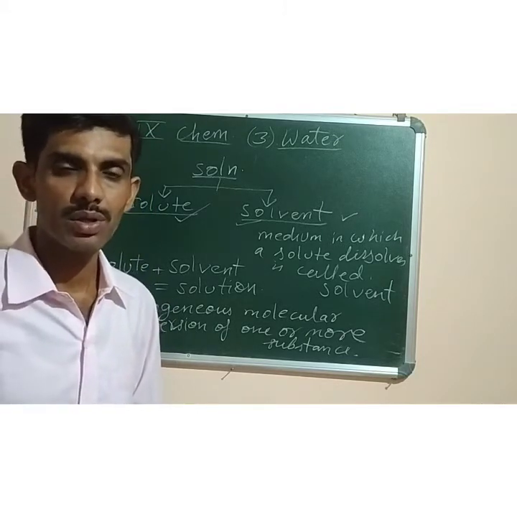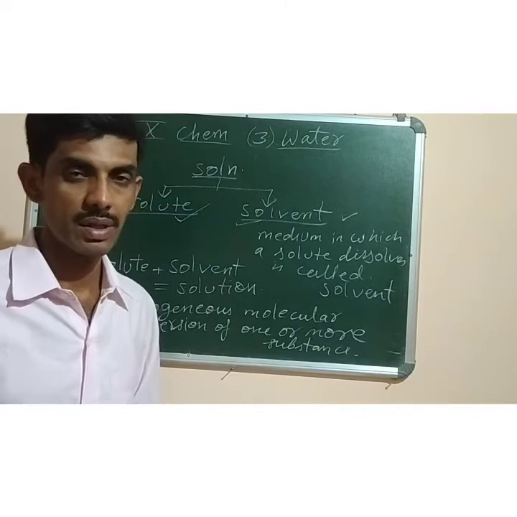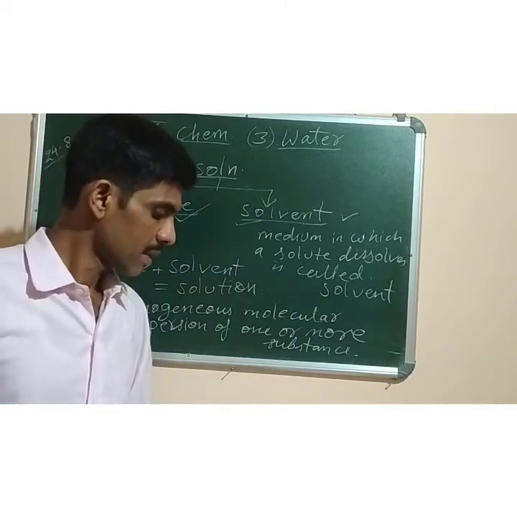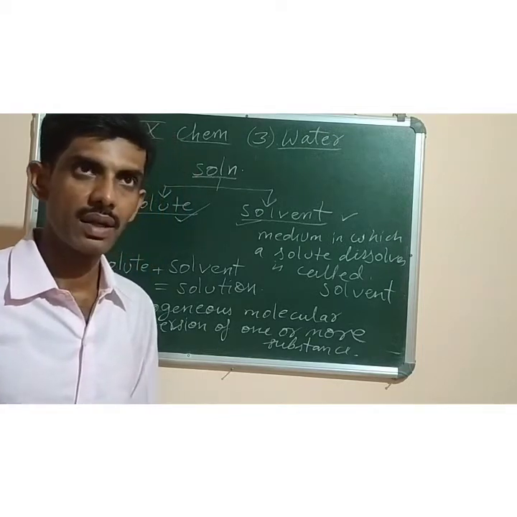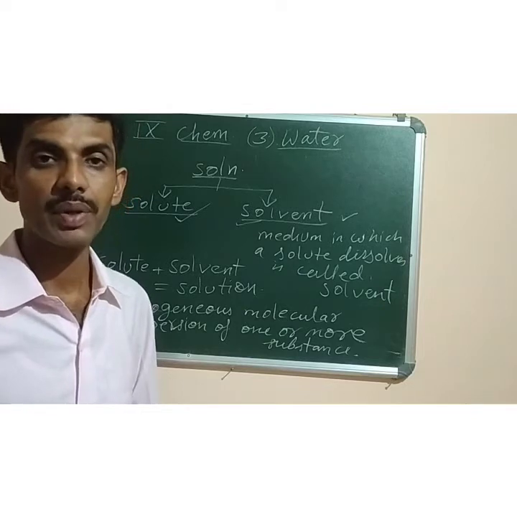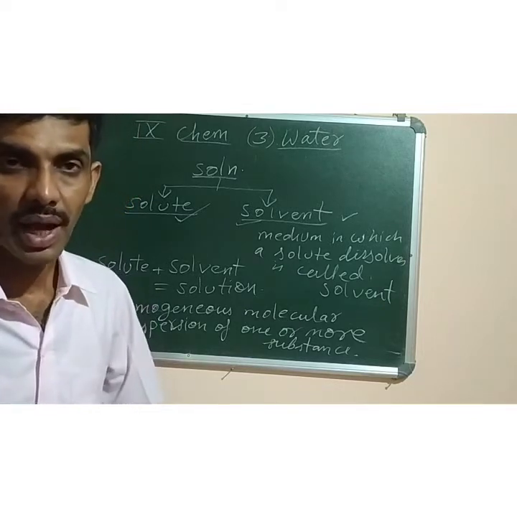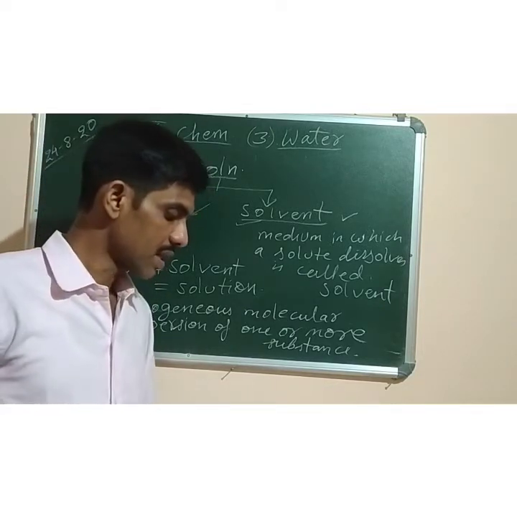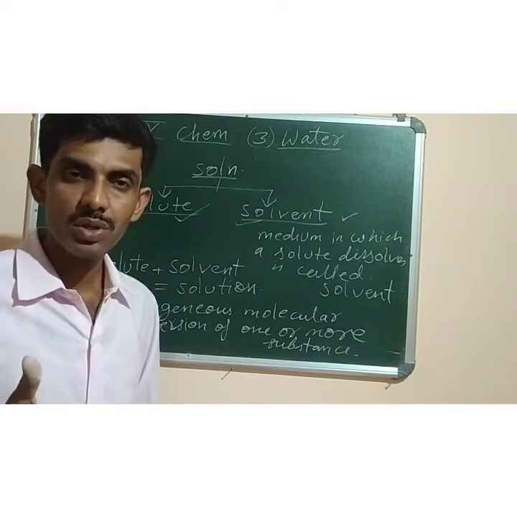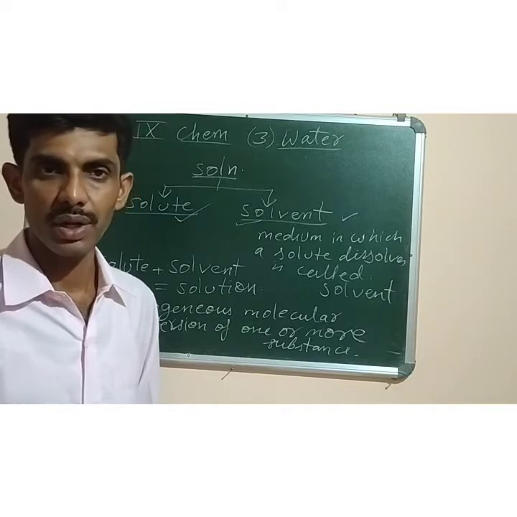Example, you can take salt solution or sugar solution, because liquid is the water and salt is the solid. Second, solid in gas. In gas the solid is present. You can take the example of the smoke which comes from vehicles or factories that contains carbon particles.